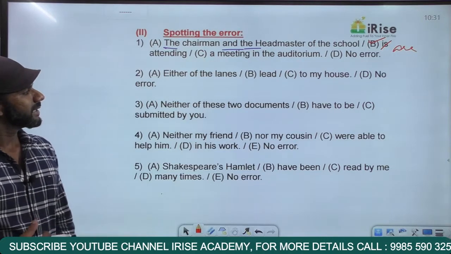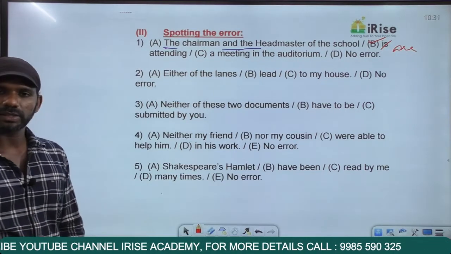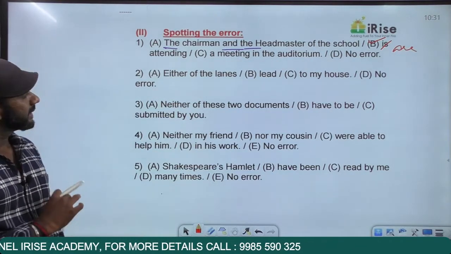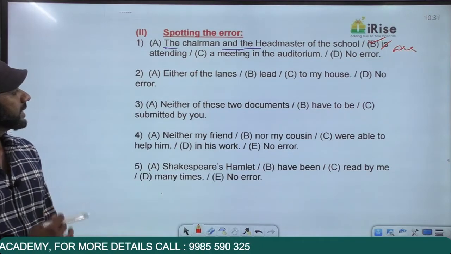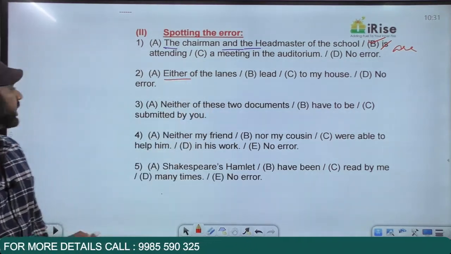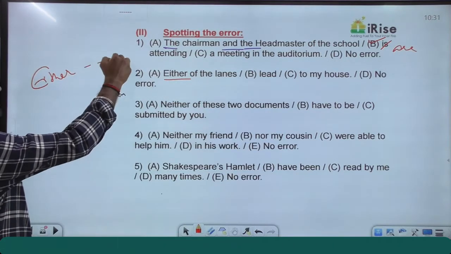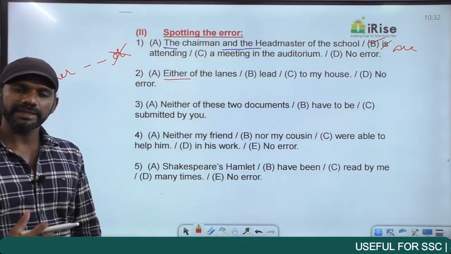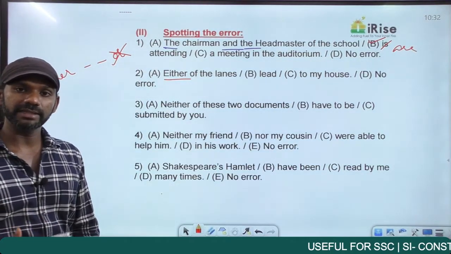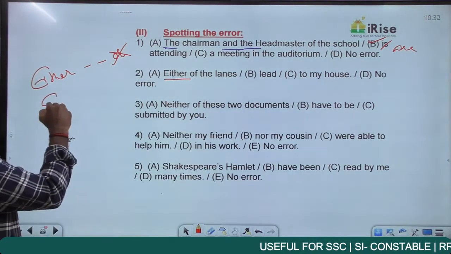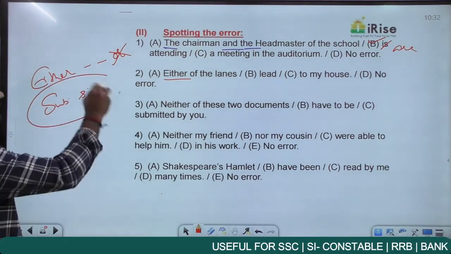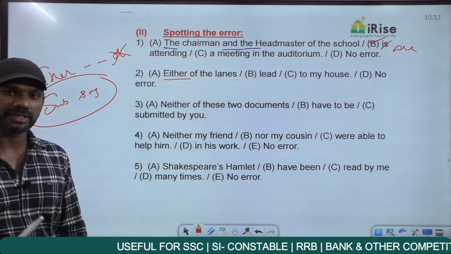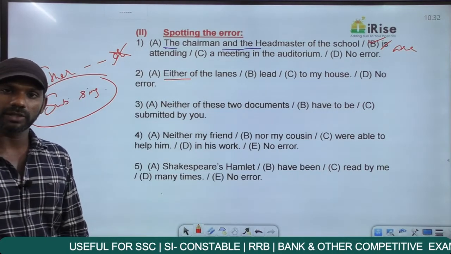Come on, next one. Either of the lanes lead to my house. Now when you take a sentence, you must be able to identify, as I said, based on which topic there is. In this statement, either is there, but or is not there. The rule we discussed: when either appears without or, when neither appears without nor, it means that the subject of the sentence is singular. And if the subject is singular, the verb must also be singular.